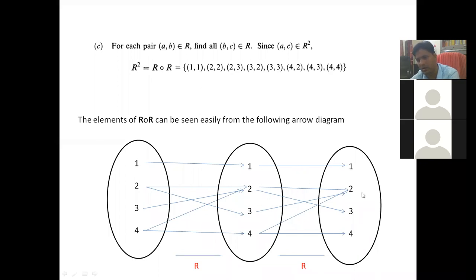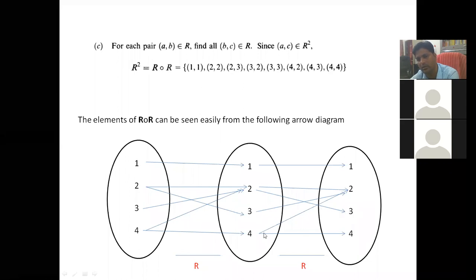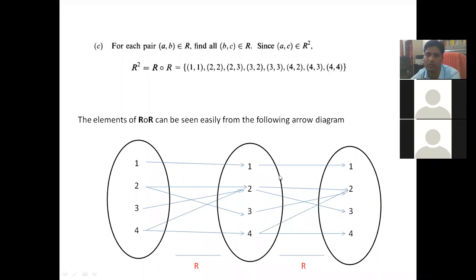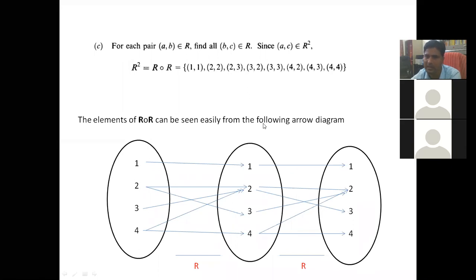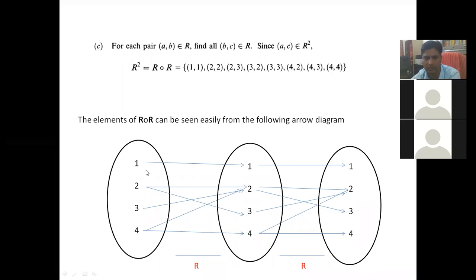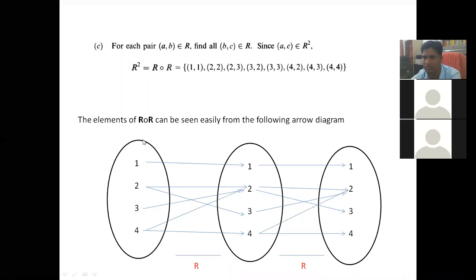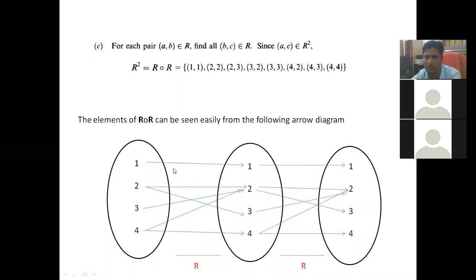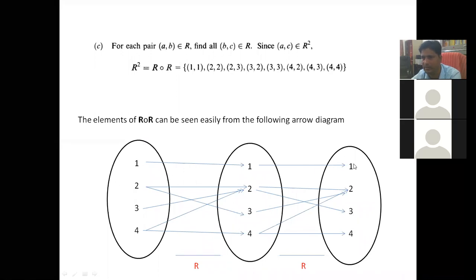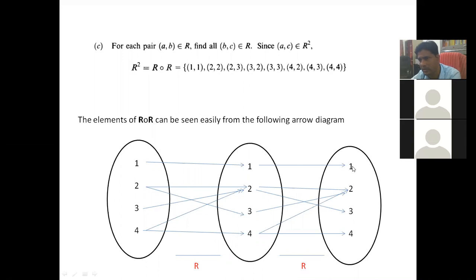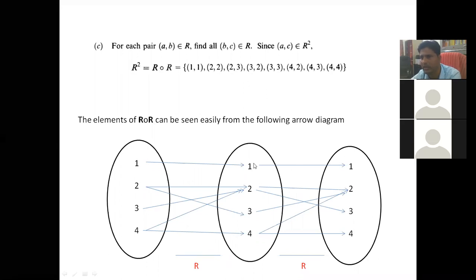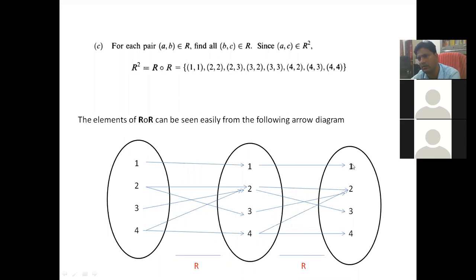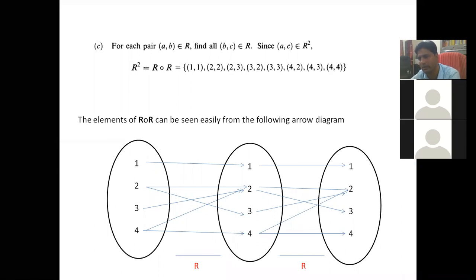Similarly, 1 to 1, 2 to 2, 2 to 3, 3 to 2, 4 to 2, and 4 to 4. Now you can easily find the elements of R composition R by this arrow diagram. How? You take one element, 1 here, and you reach C. Suppose this is your A, this is your B, and this is your C. You start from A and reach C by 1, so you skip the middle one. This 1 comma 1 is a member of R composition R.